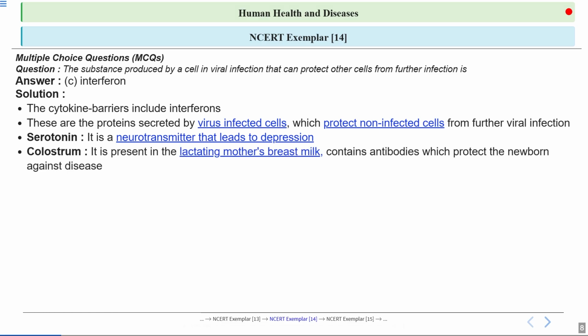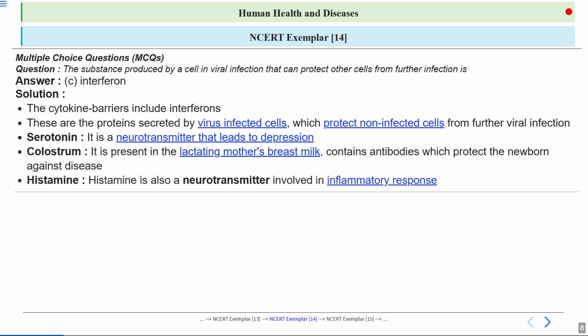Now next one is colostrum. This is the first milk produced by the mother after childbirth. This colostrum is very nutritious. It consists of antibodies IgA, which give protection to the newborn against diseases. Next is histamine. Histamine is also a neurotransmitter, but histamine is involved in inflammatory and allergic reactions.